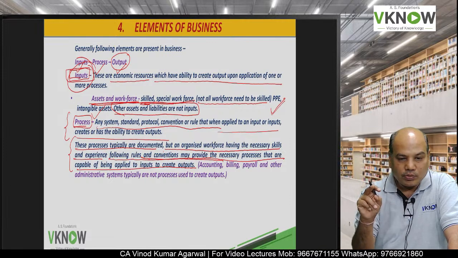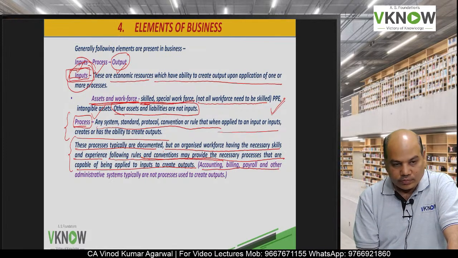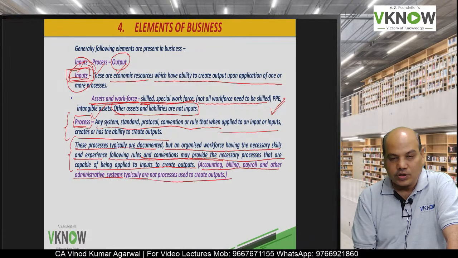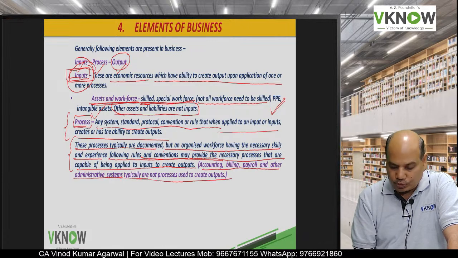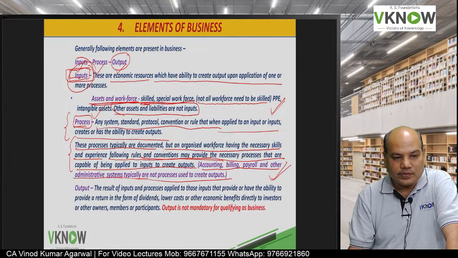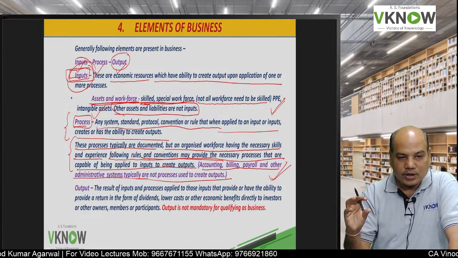Now please note down what is not a process. Accounting, billing, payroll and other administrative systems are not processes used to create output. But of course, if your business is to provide accounting services or payroll services, then they will become processes.